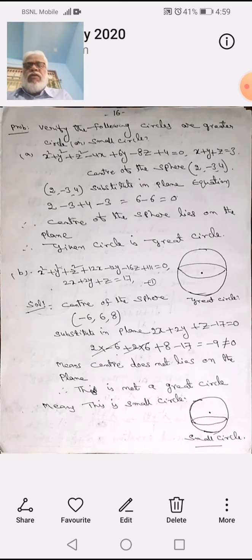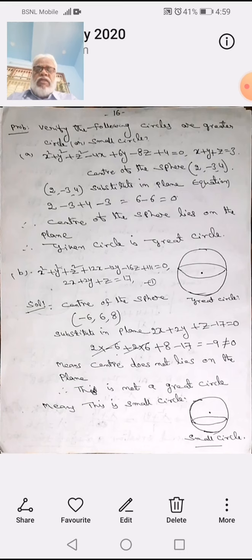If we substitute this in the plane, we get 2 into minus 6 plus 2 into 6 plus 8 minus 17 is equal to minus 9. If you simplify this all, it means the center does not lie on the plane.